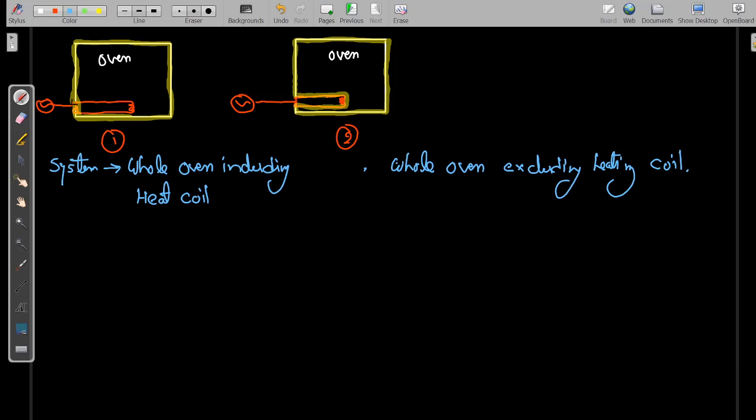Let us consider the first case: at the boundary of the system, as in the previous case, electrons are passing. So we can write that electrons or current are passing through the boundary.